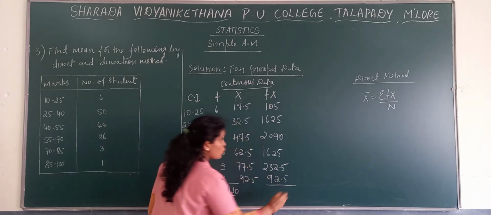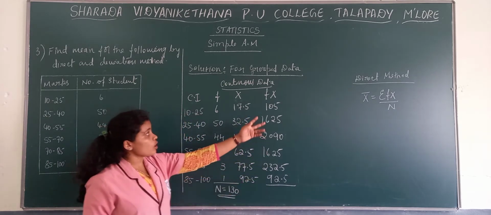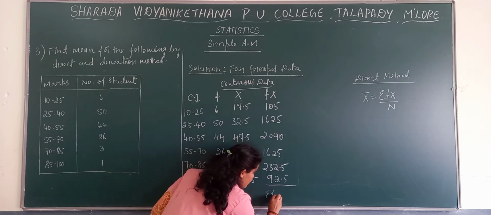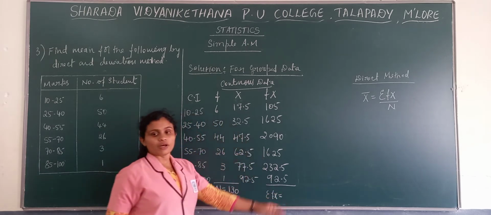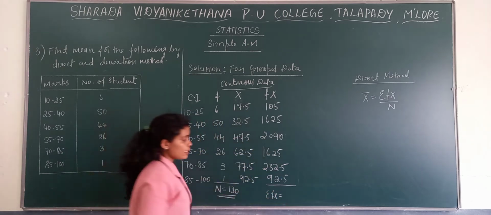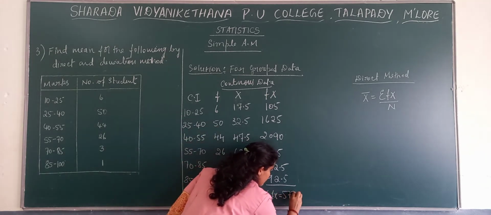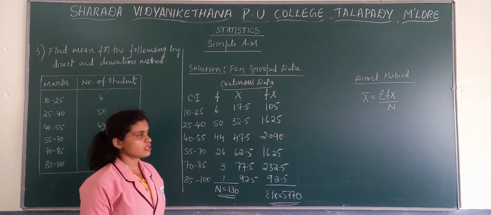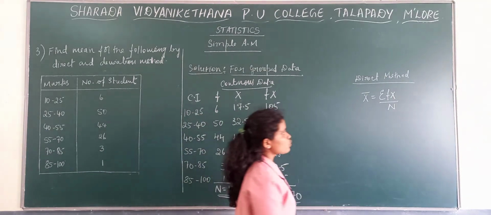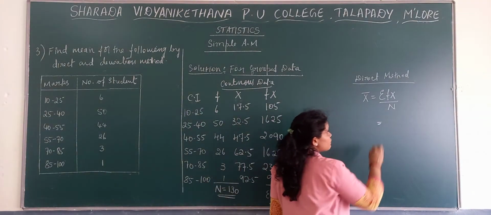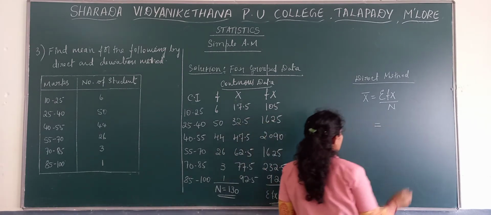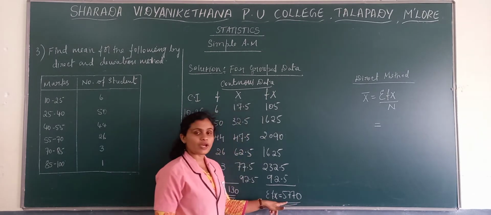So now total the column fx, that is sigma fx is equal to, when we total it, we get 5,770. Now substitute into the formula here. When we substitute into the formula sigma fx, what is the value of sigma fx? That is